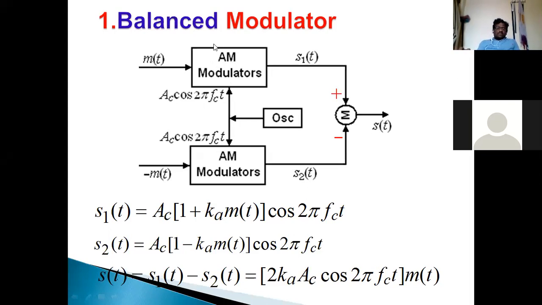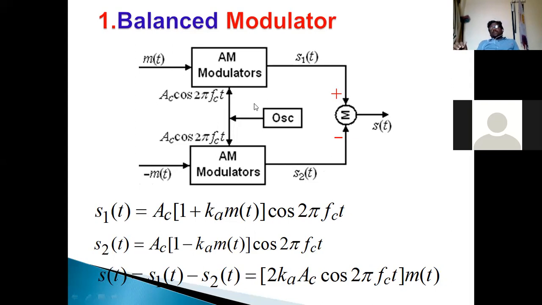Now here we are considering this as one AM modulator and this as another AM modulator. This is m(t). This is minus m(t). Here AM modulator means what? Tell me. Output of the amplitude modulation is represented as S1(t). This is AM modulator 1. This is AM modulator 2. Then the input is minus m(t). Now this will be represented as the output of AM modulator 2, that is S2(t).